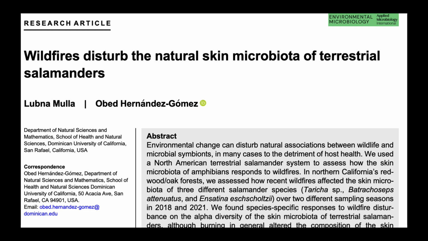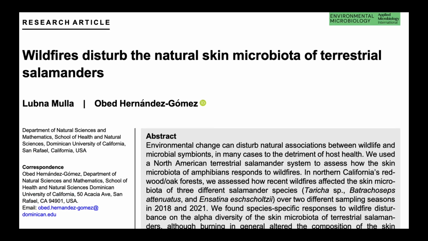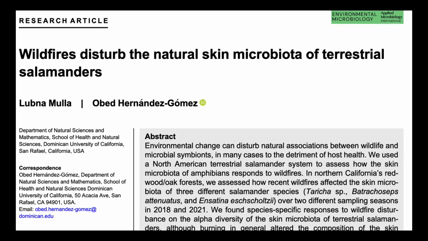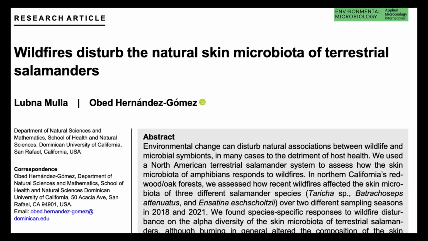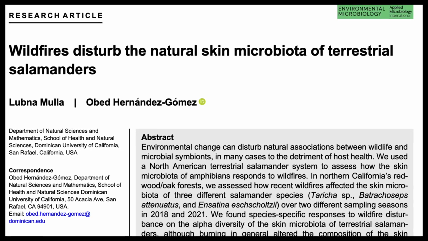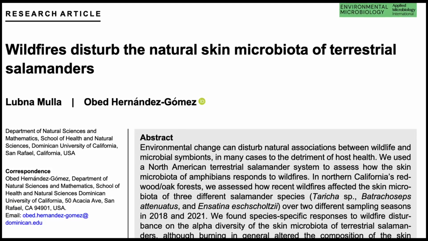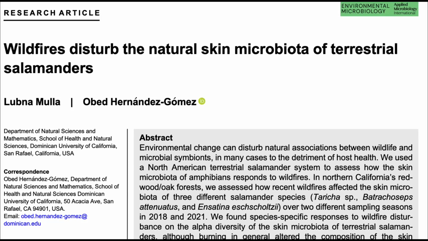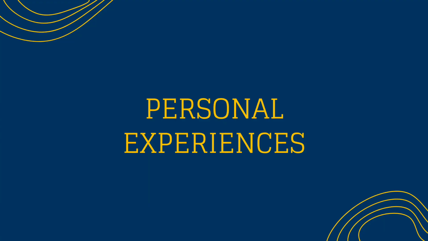The image provided is of an empirical journal article. The authors in this case directly observed how recent wildfires affected the skin microbiota of North American terrestrial salamanders. They report their findings and conclusions in this article, making this a primary source.